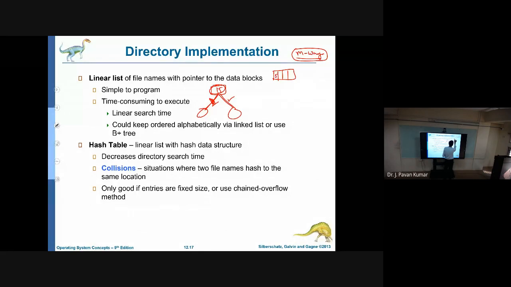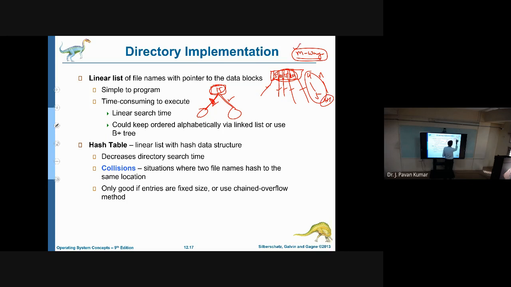Let us say we are having 5, 10, 15, 20. Then we will be having the links accordingly as well. If the key is less than 5, we can go in this direction. Greater than 5 and less than 10, we can go in this. Greater than 10 and less than 15. Greater than 15 and less than 20. Greater than 20, we can go this way. So how many directions? 1, 2, 3, 4, 5. How many keys are we having? 4 keys. If we have 4 keys, we will be having 5 directions. For N keys, we will be having N plus 1 directions.